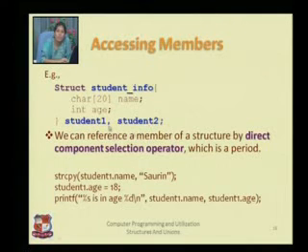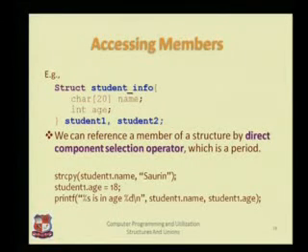Here we have two attributes, name and age, residing in the student info structure. Now we have created student 1 and student 2, meaning two students, and I want to give values to student 1's attributes. Which are student 1's attributes? Name and age.